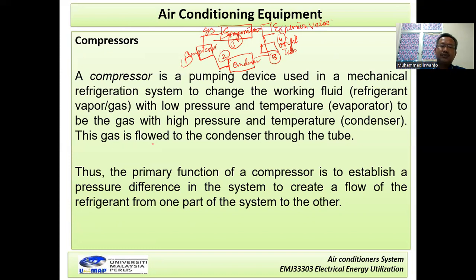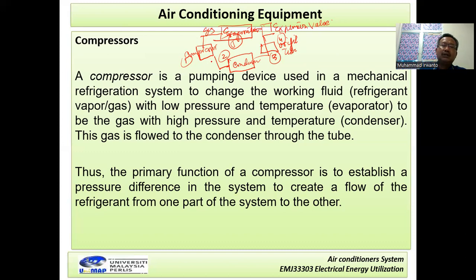This gas flows to the condenser through the tube. Look here, this tube, and also this tube. The movement of gas or fluid from one tube to the other tube is done by this compressor.